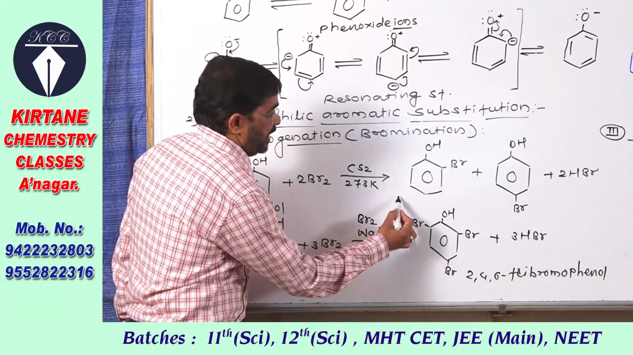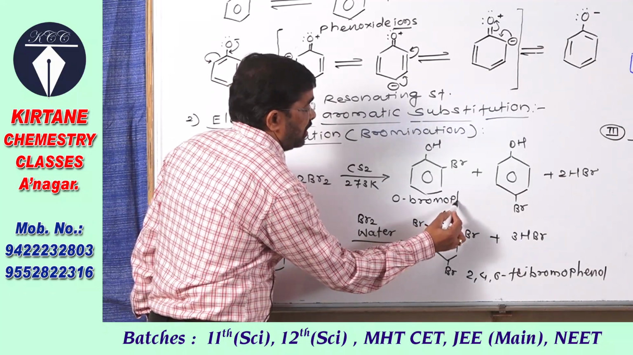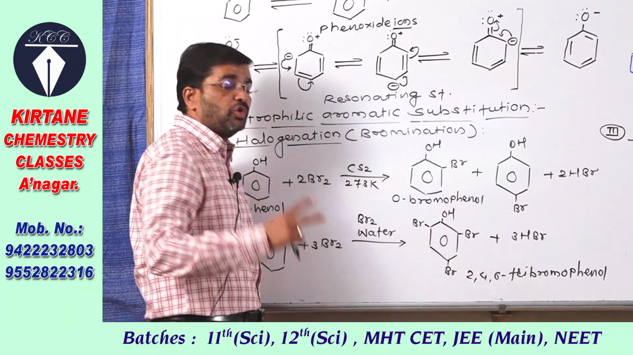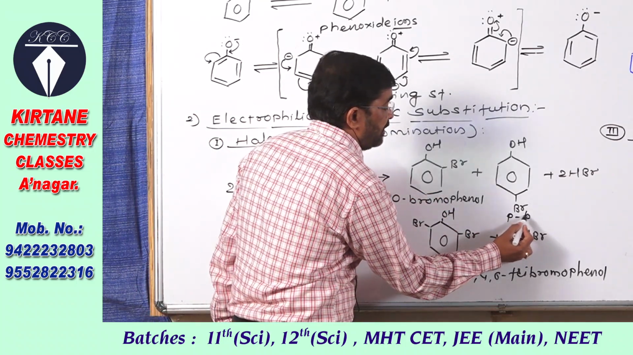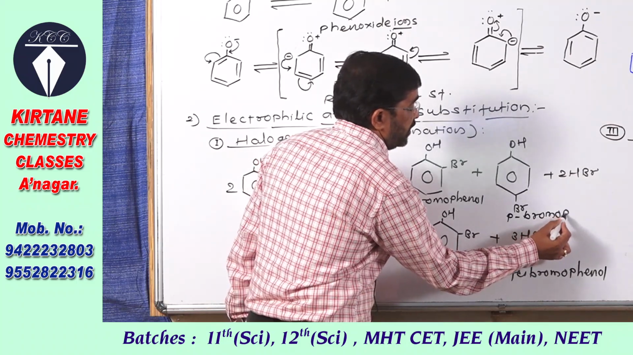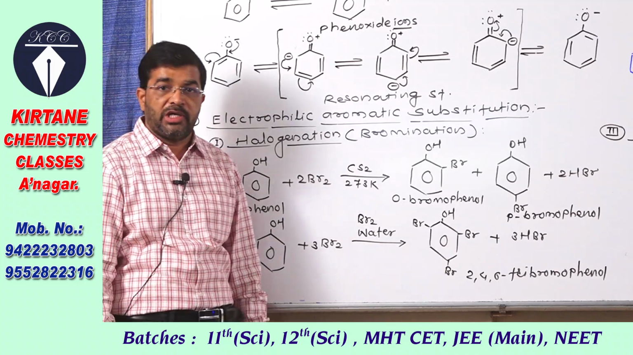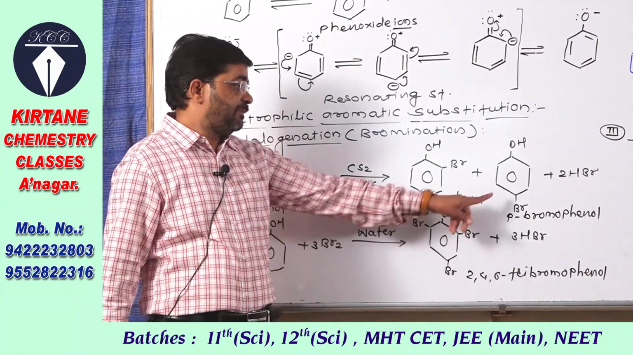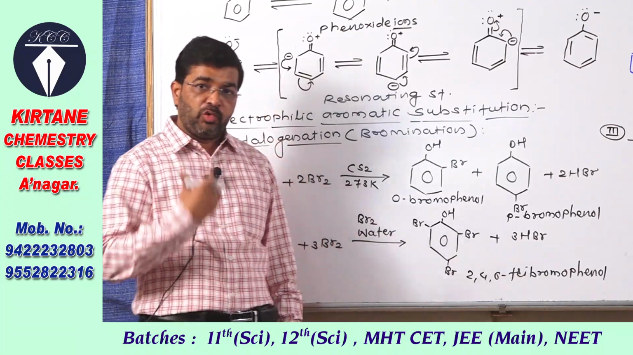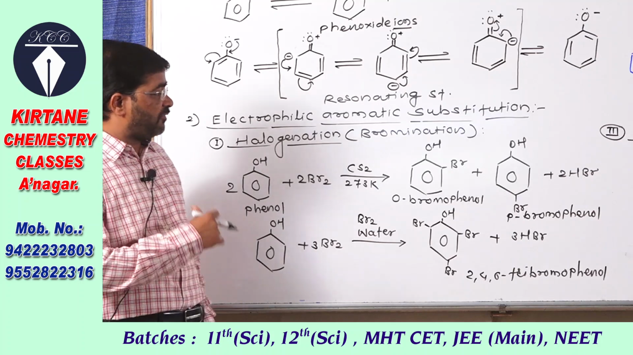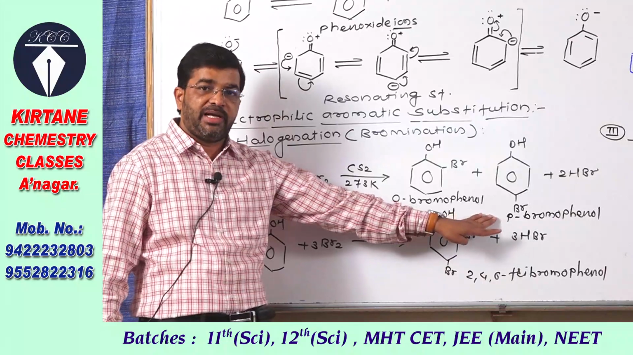So there is formation of orthobromophenol, or 2-bromophenol, and para-bromophenol, or 4-bromophenol. In this reaction, the para derivative is formed as the major product at low temperature, as weak electrophiles are more active, and therefore the replacement takes place at the ortho and para positions.